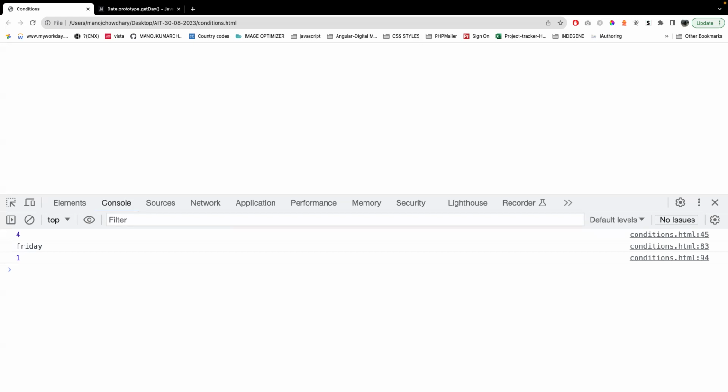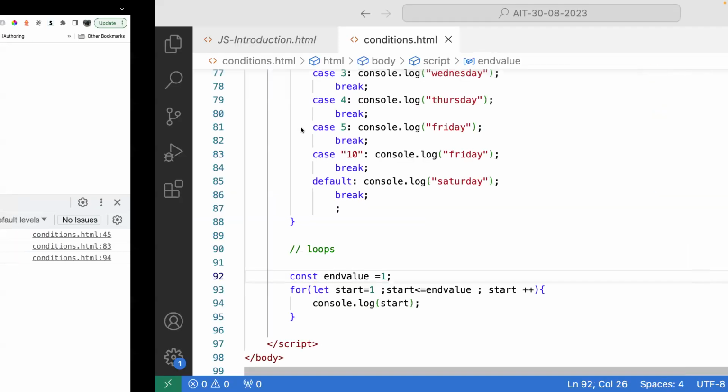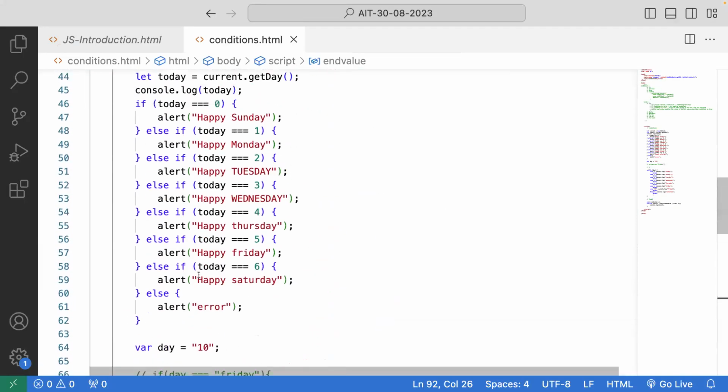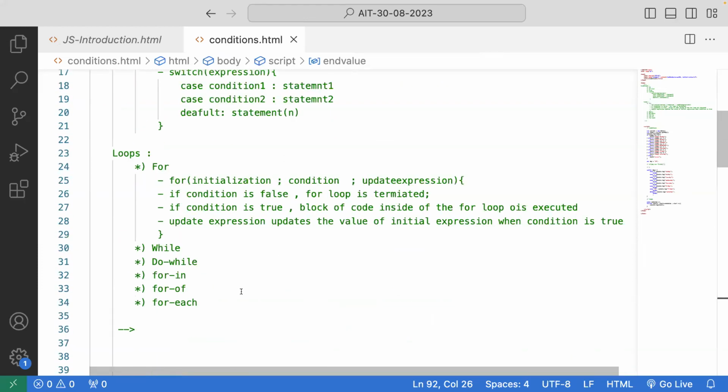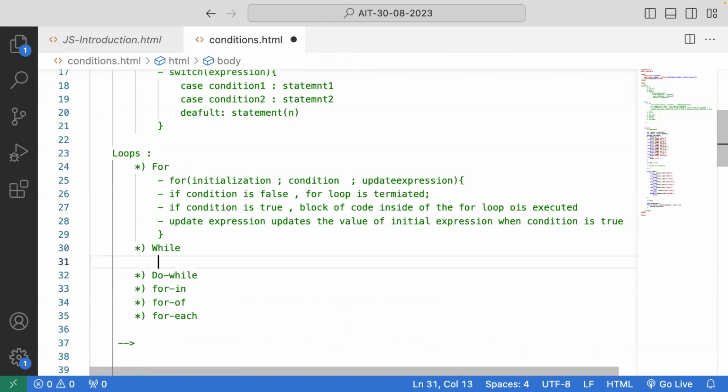So if you go with the syntax of while loop, how will it be? The while loop structure will be the while keyword as usual. For the for loop, initialization is done first, and then I write the condition.